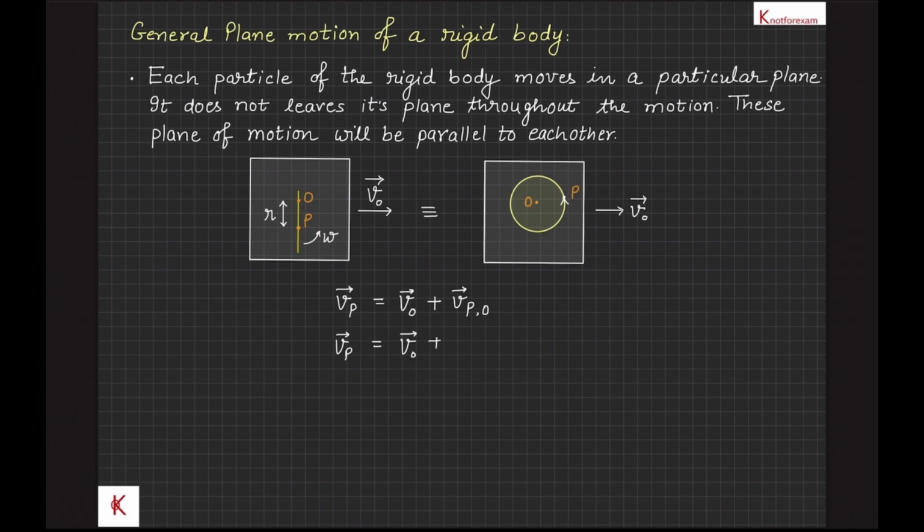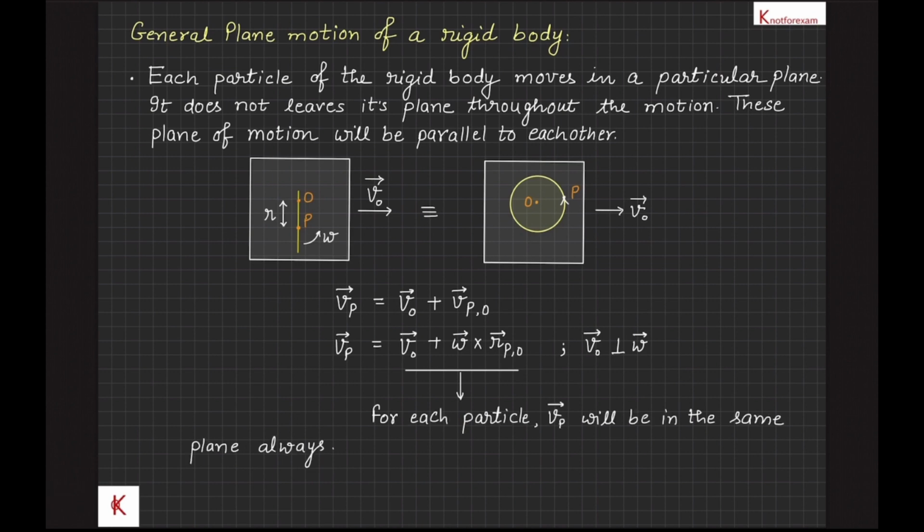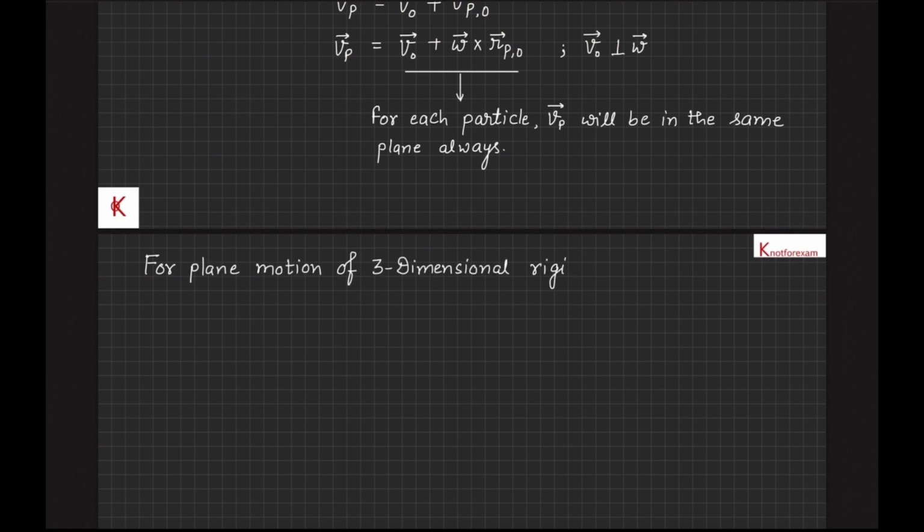Also, with respect to point O, point P is in pure rotation. Therefore, V_PO vector is equal to omega vector cross r_PO vector. Therefore, it will be in the plane of V naught vector, since V_PO vector is perpendicular to omega vector. Therefore, for each particle, Vp vector will always be in the same plane, and this plane will be perpendicular to omega vector. So this kind of motion is called plane motion of a rigid body.